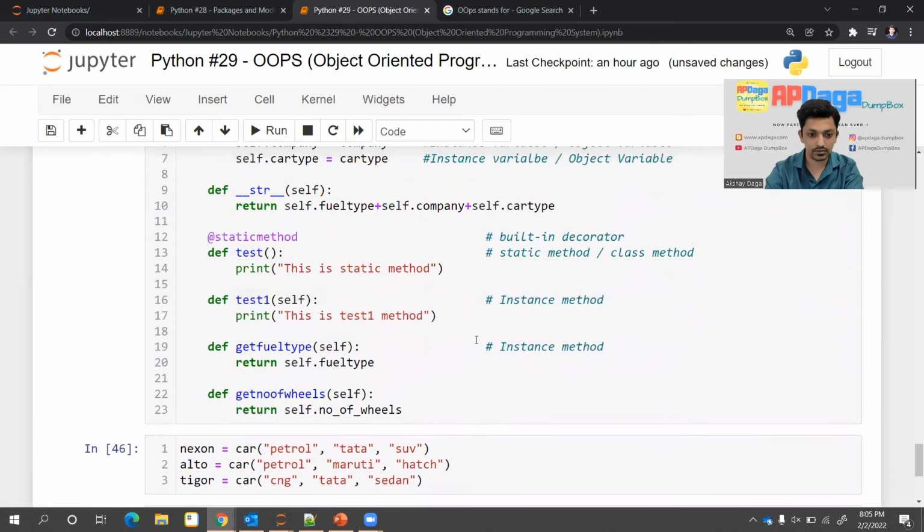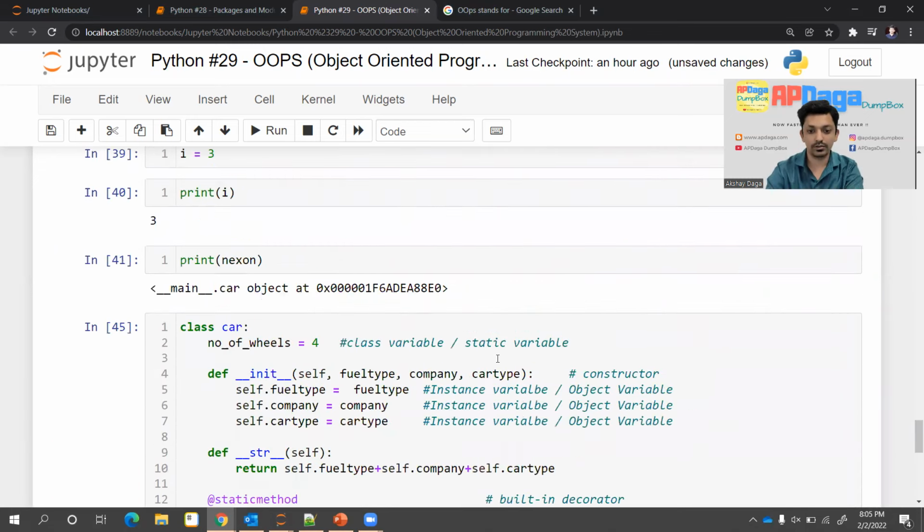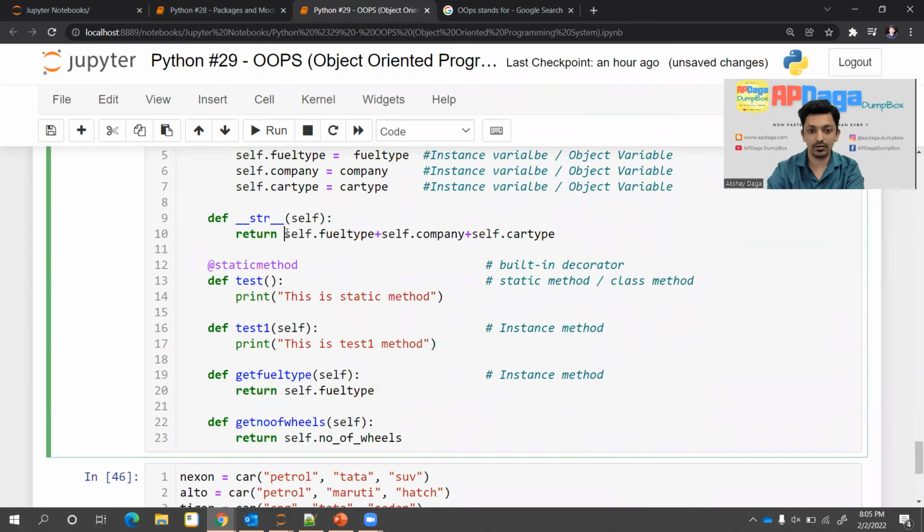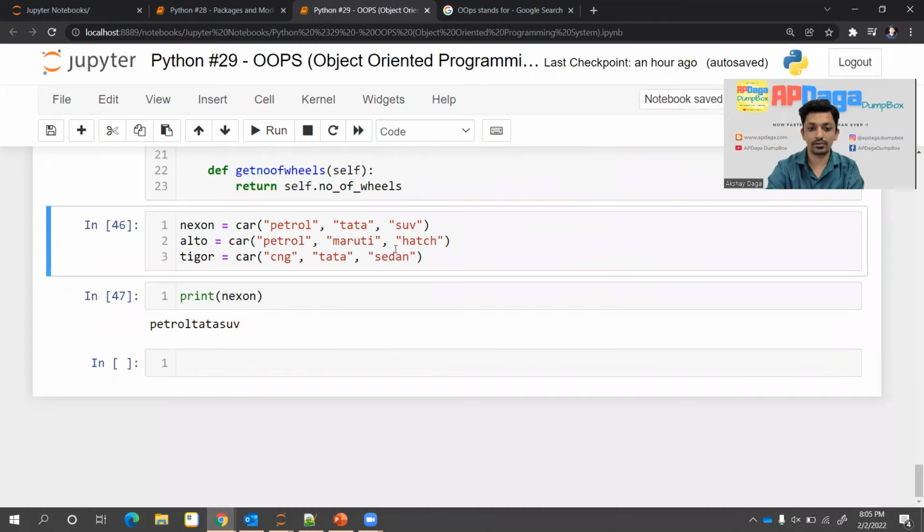Yes, but right now there is no space or anything, so I'll make some changes. I'm just creating a string over here. You know how to create a string. Okay, so that's it, I have created a string.